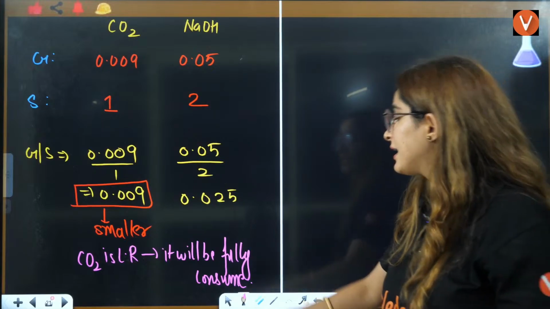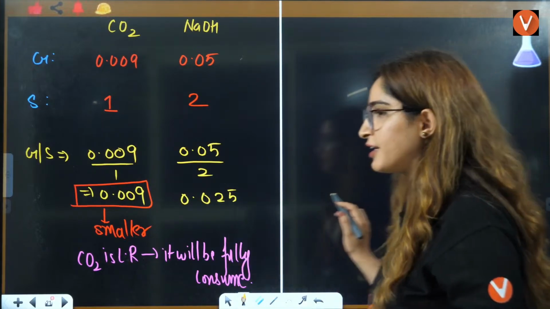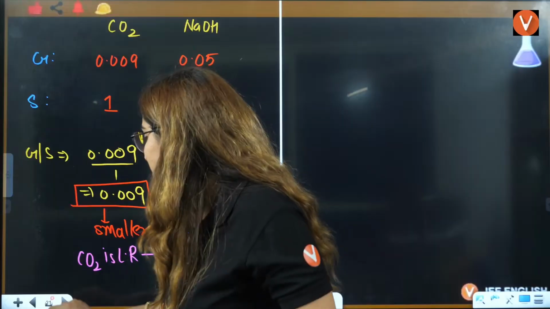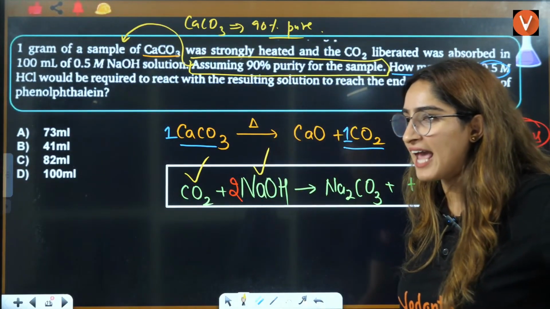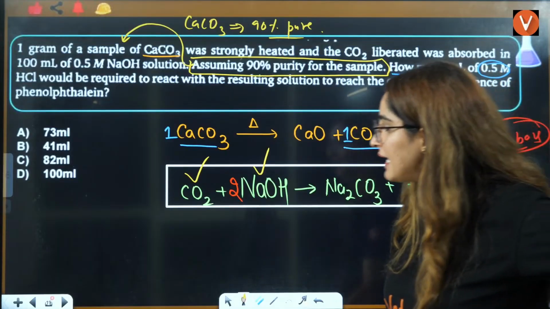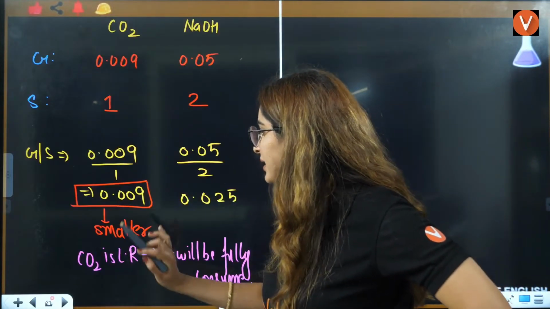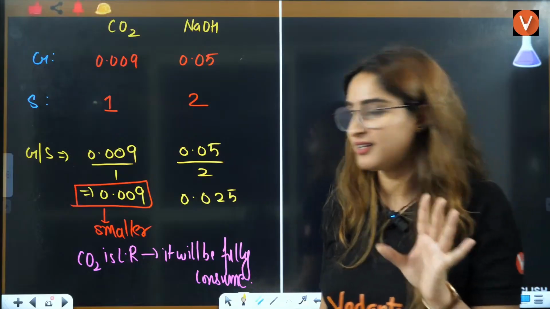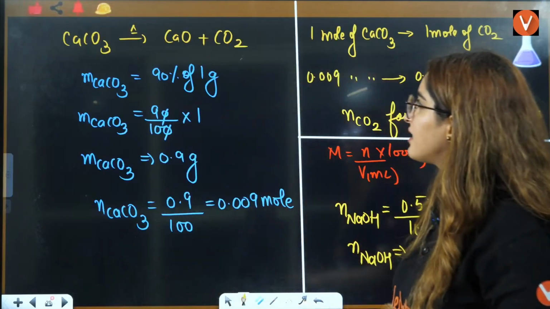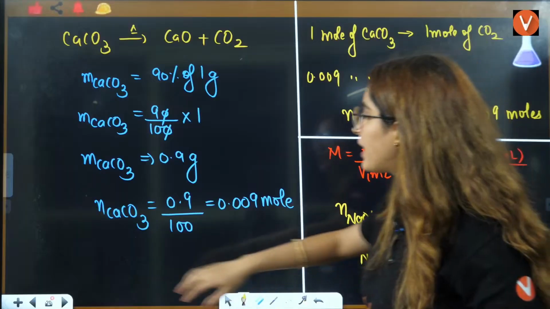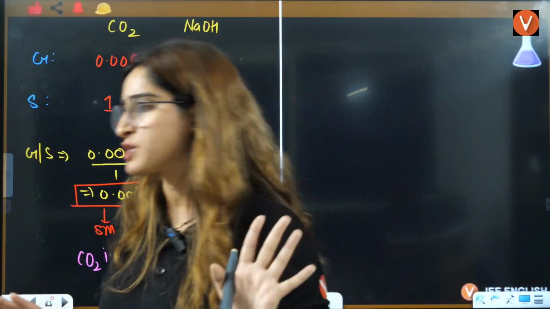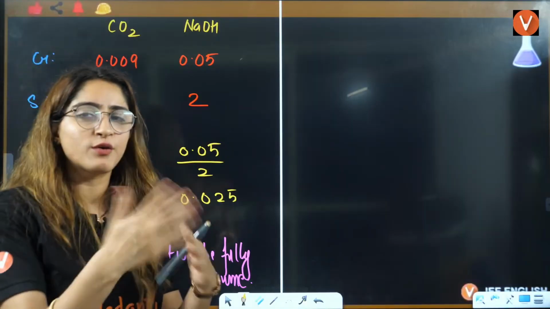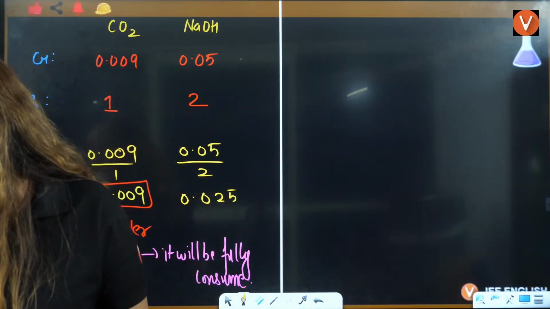Next question. Tell me, beta, if till here it is clear, you will be like, ma'am, this much, ma'am, big question. Yes, this is what they ask you in the exams, right? This is the reality, right? Till here, if that is clear, now what is the limiting reagent? Now the main part. Till now, everything was easy. This was also easy. This was also easy. Till here, I assume that very rare students will make mistakes. But after that, students will start making mistakes, right?